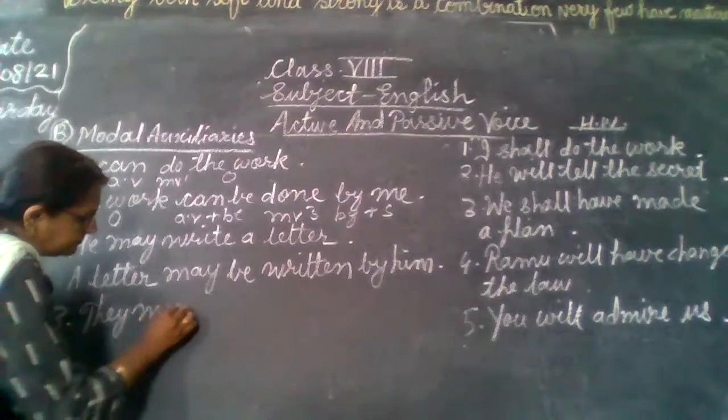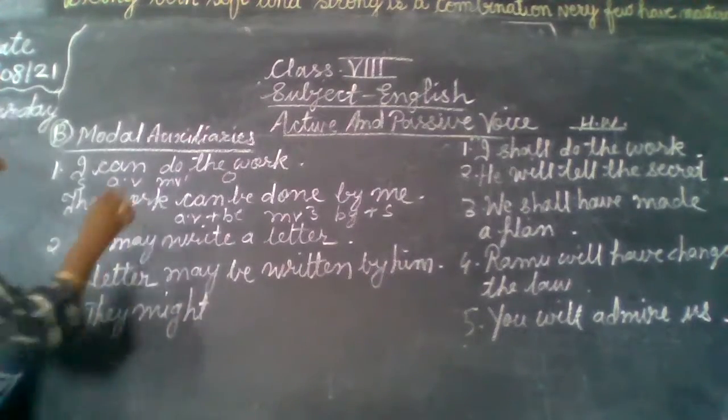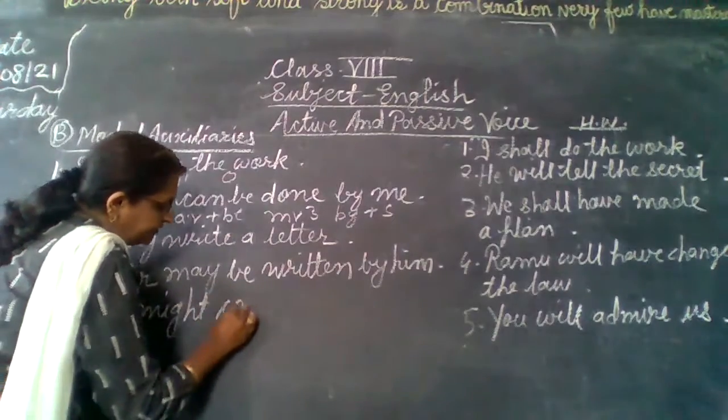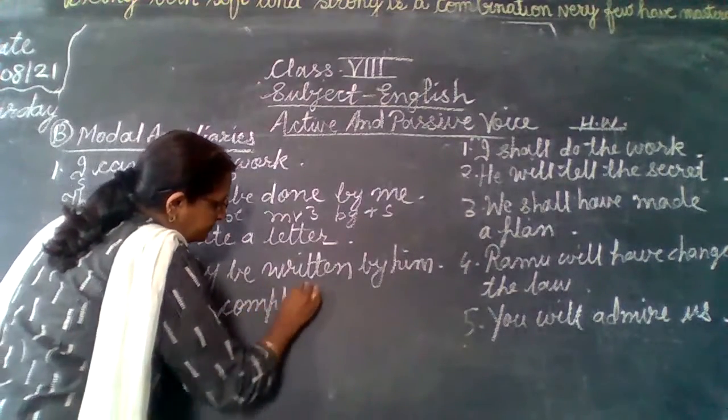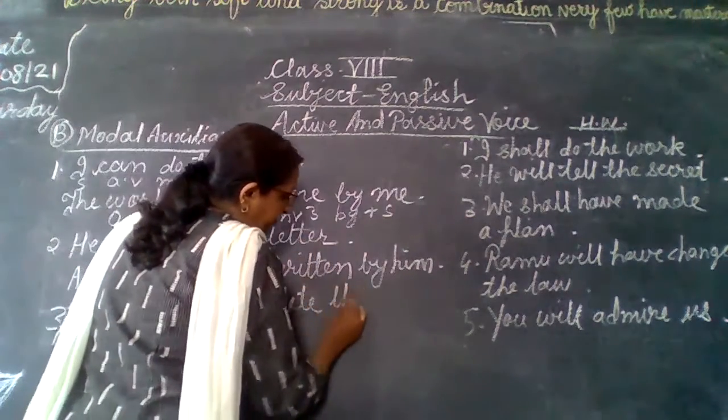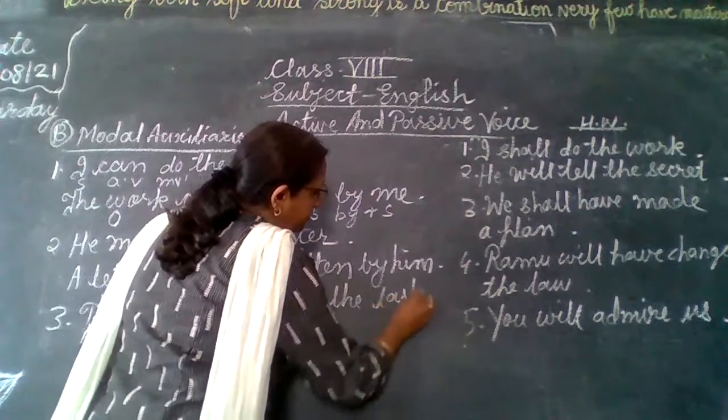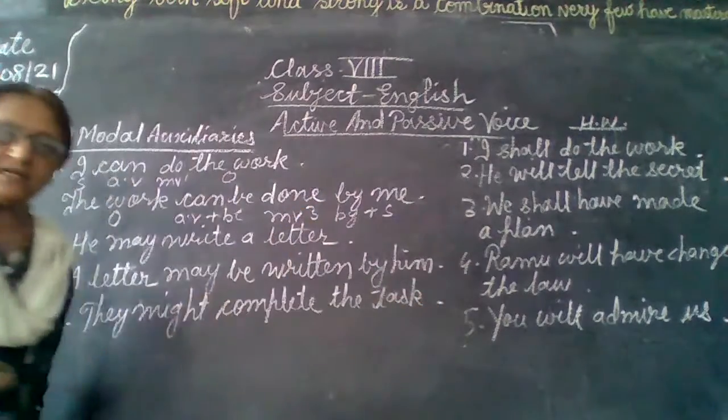Third one: they might complete the task.